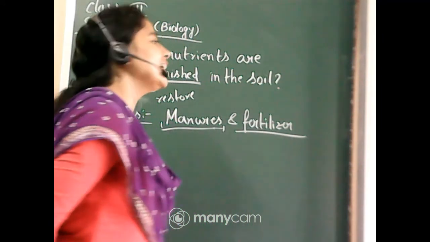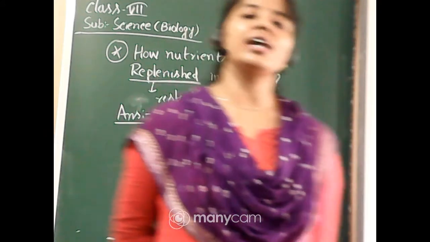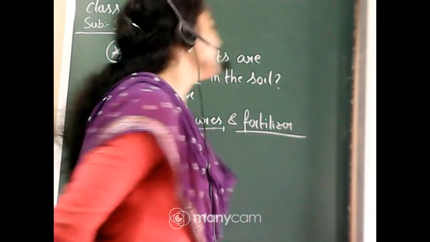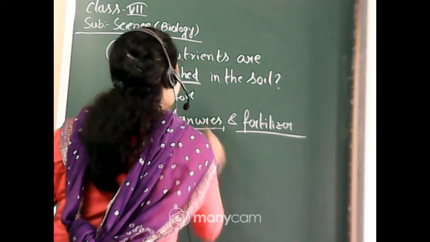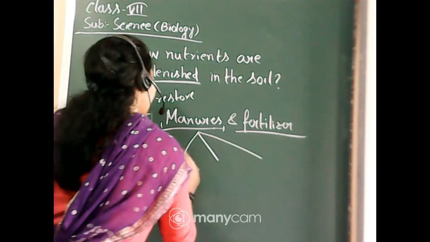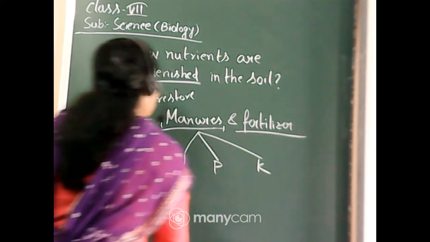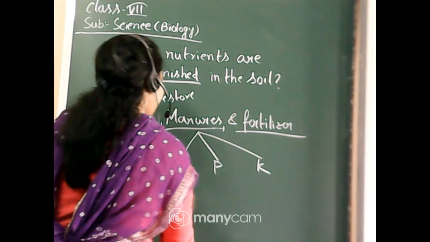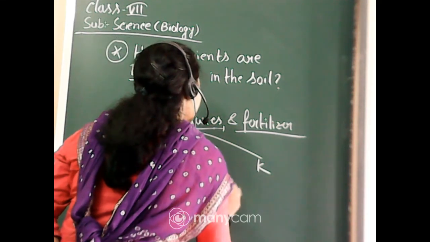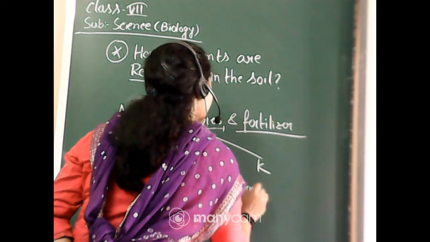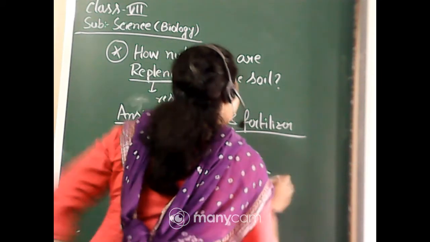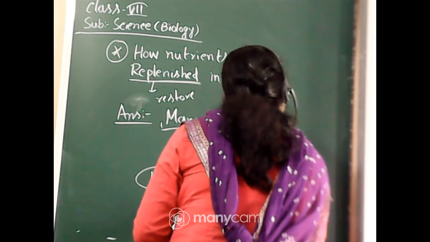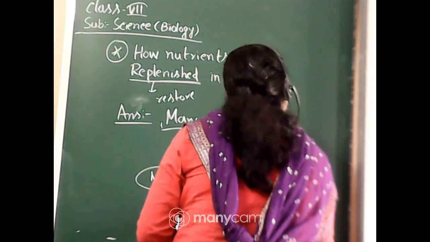And in fertilizer there are many nutrients present. Not only in fertilizer, in manures also many nutrients are present, such as, in your book only 3: NPK, that is nitrogen, phosphorus, and potassium.